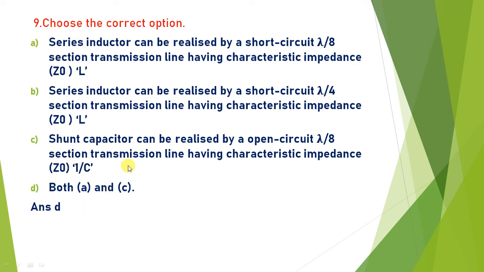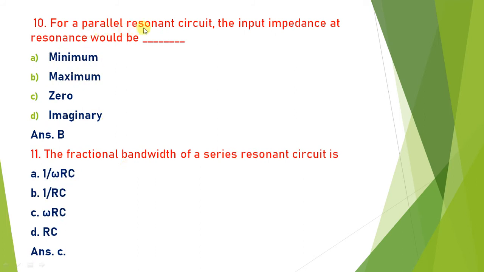So the answer is D. For a parallel resonance circuit, the input impedance at resonance would be maximum. Again, as we have seen in the previous MCQ, impedance at resonance for a parallel resonance circuit is always maximum, and for series resonance impedance is always minimum. So the answer is B. For a parallel resonance circuit at resonance, impedance is maximum.